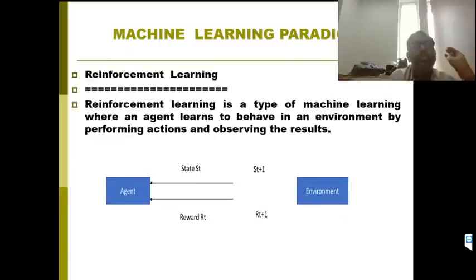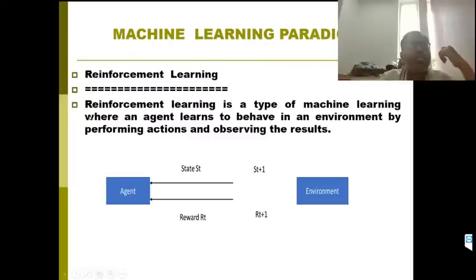So the third important one is reinforcement learning. In reinforcement learning, there is no input and no output. This particular machine or agent learns by performing actions and observing the results. That's it. Like robots. What do robots do? They move in any direction. If some obstacle comes, they change direction automatically. How is it happening? By performing some action and observing the results. That is called reinforcement learning.